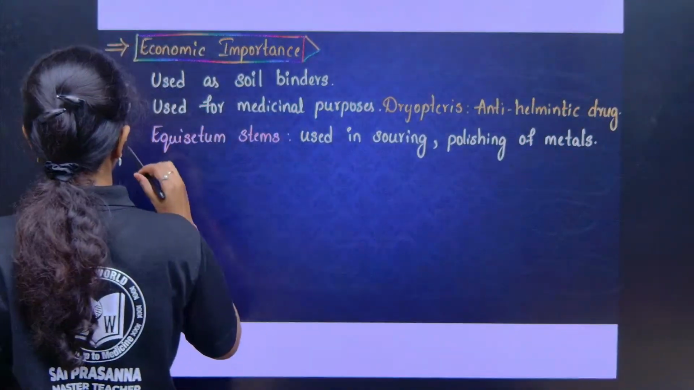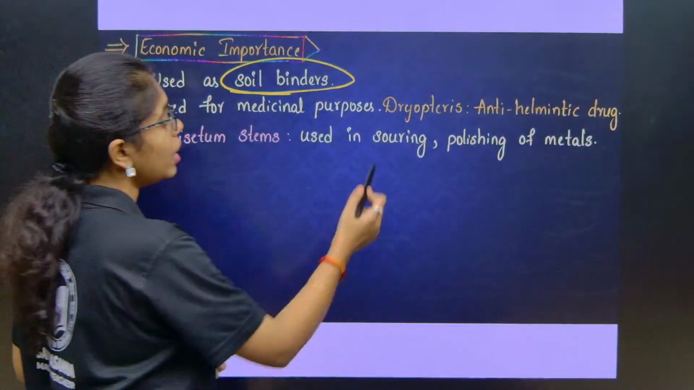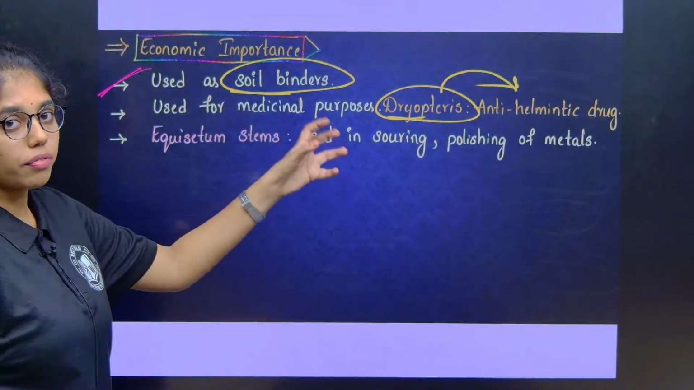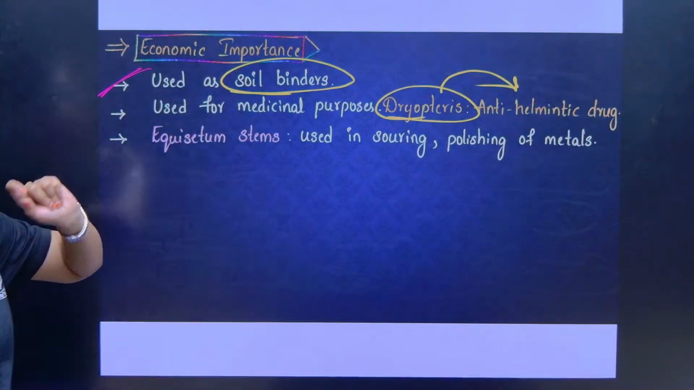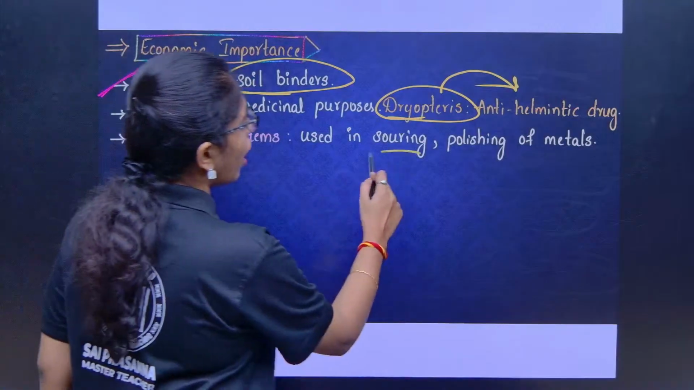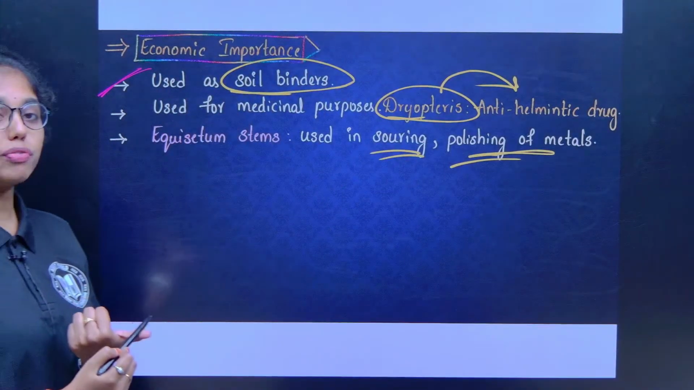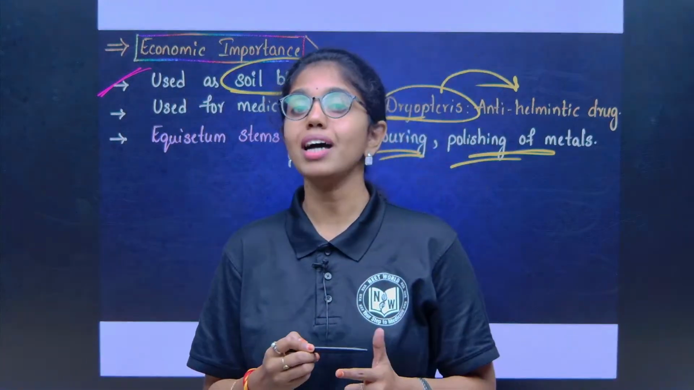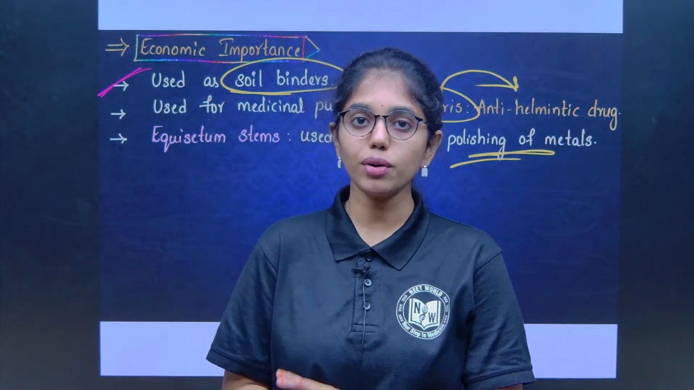Pteridophytes are used as soil binders. They are used for medicinal purposes. For example, the phytochemicals of Dryopteris are used as anti-helminthic drugs. Equisetum stems are used for scouring and polishing of metals. So, this is all about bryophytes and pteridophytes. In our next class, we will be focusing on gymnosperms and angiosperms from this chapter. Okay? Thank you, and that is all for today.